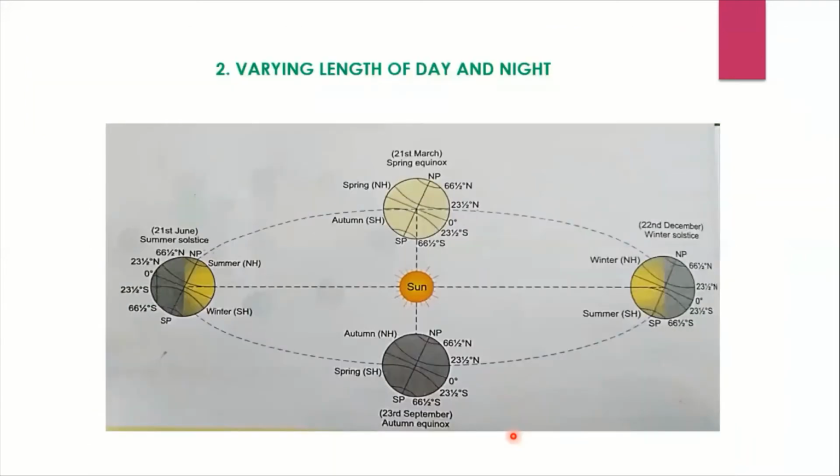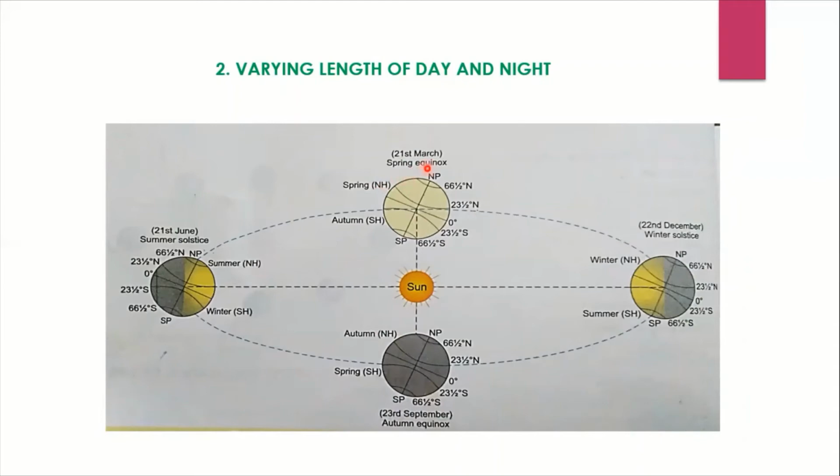Next, the second result is varying length of the day and night. Now, how is the duration of the day and night changing? This is also another effect of the revolution of the earth. So you can see here 21st March and 23rd September, or 22nd September. What happens is the sun's rays are falling vertically, I have already told you. And in these areas, the northern hemisphere is experiencing spring this time.